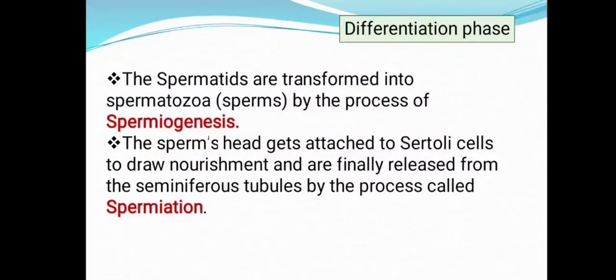Now you can see the differences between spermiogenesis and spermiation. Spermiogenesis is the formation of functional motile sperms after the transformation of spermatids into sperms. Spermiation is the release of the matured, motile sperms, after getting nourishment from the Sertoli cells, from the seminiferous tubules into the accessory ducts of the reproductive system. That process is spermiation. Don't get confused with these two processes, which are very important.